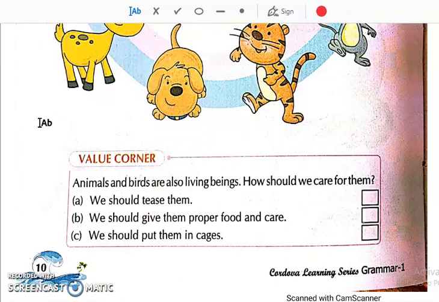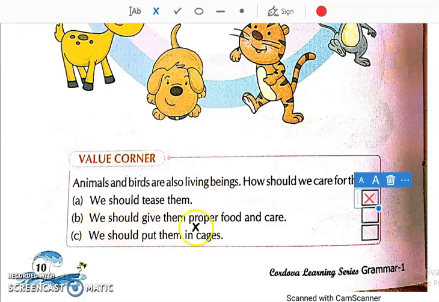Okay, this is a value corner. Value corner means from which we can learn some value, some good manners. Now see, animals and birds are also living beings. Yes, they eat, they move around and they play like us. So how should we take care of them? हमको animals और birds का care कैसे रखना चाहिए? We should tease them. Tease करना मतलब परेशान करना. Like अगर there is a dog, तो आप उसको अगर stone फेंक के मार रहे हो, then that is called teasing. We should not do that. This is wrong. Put a cross over here.